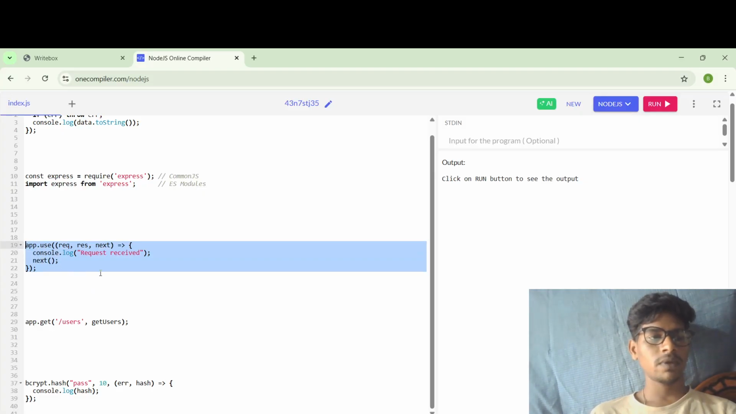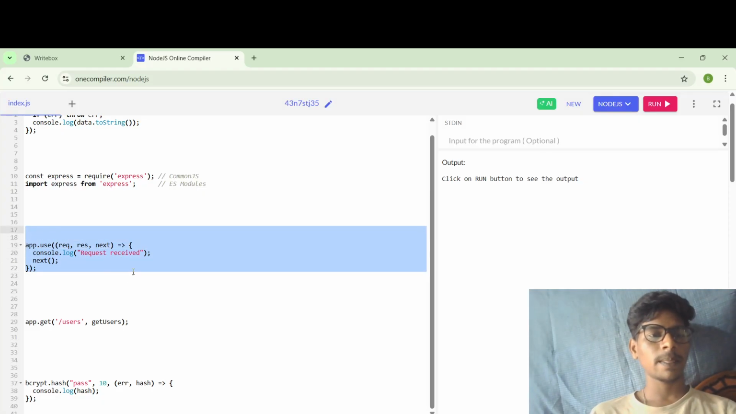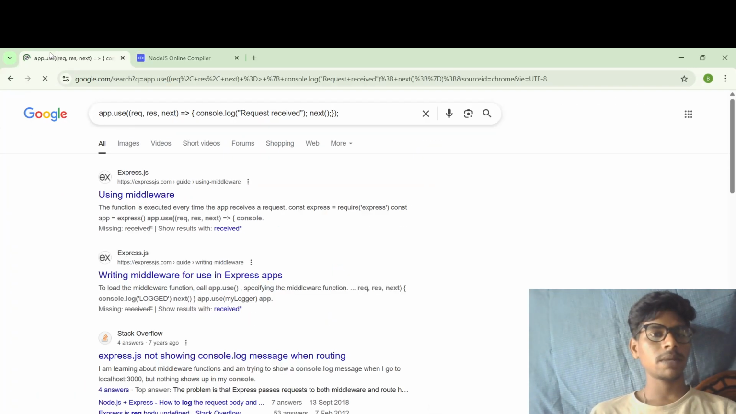This is the example for middleware in Express.js. Here we used console.log request received. We are trying to authenticate. We are trying to log in. That will be done by these functions. It is called middleware.